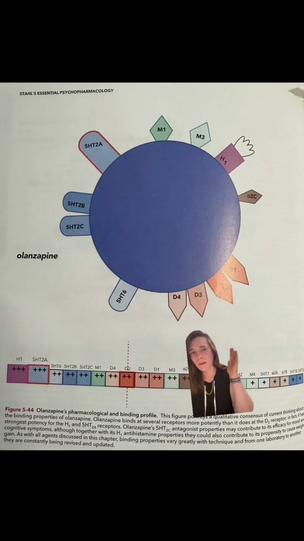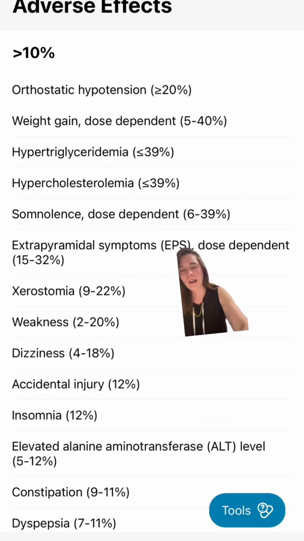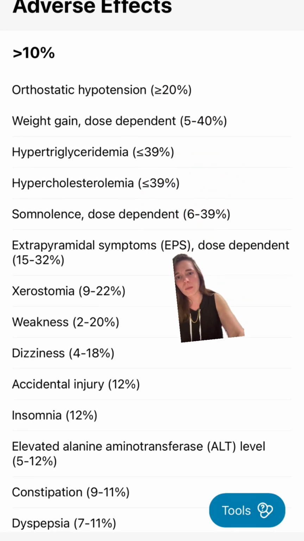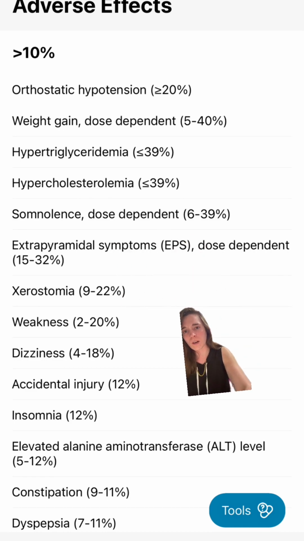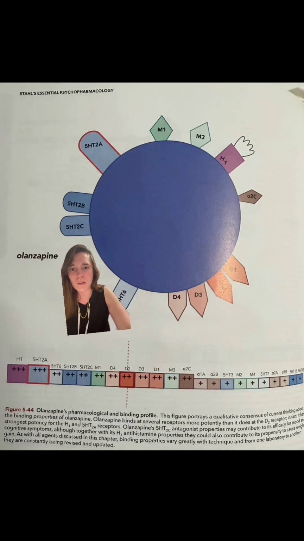Next, we're going to glance at Zyprexa, or Olanzapine. Holy cow, this will make you gain weight. If you want to gain weight, get on Zyprexa. This is its side effect profile. It's very sedating. It increases triglycerides and cholesterol levels. We see orthostatic hypotension up here, and dizziness. We have xerostomia, which is dry mouth. We see it has the highest binding affinity for histamine receptors, as well as 2A.